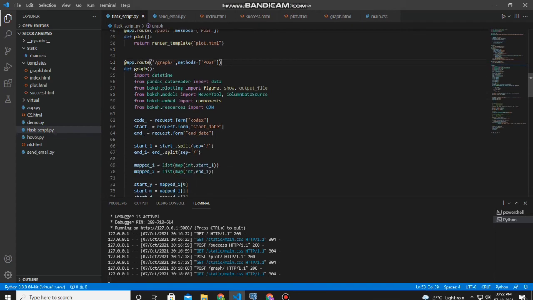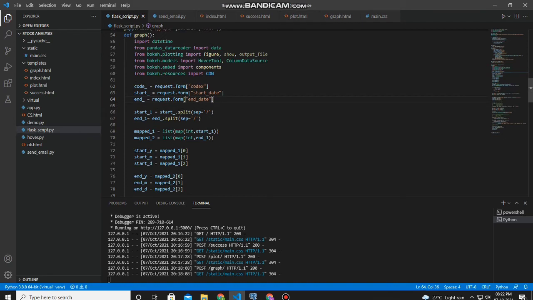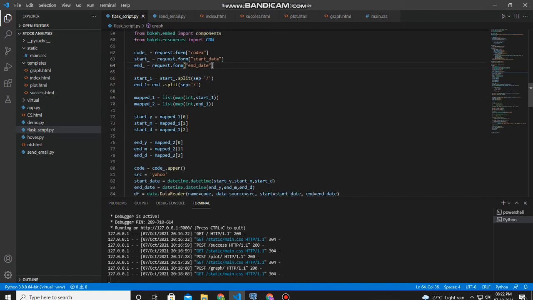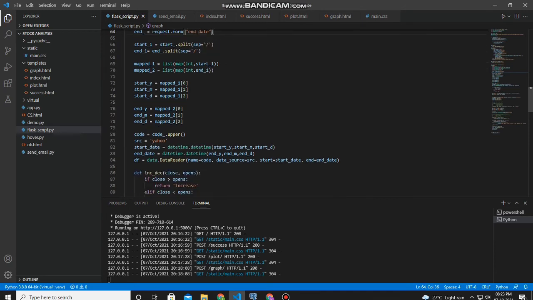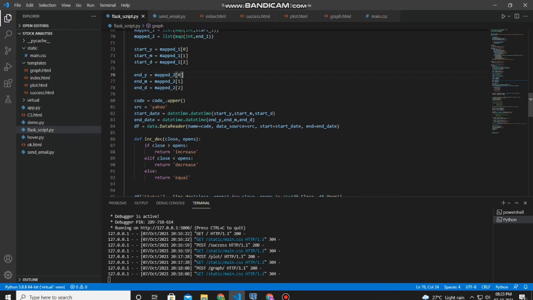So first we are importing the pandas data reader module, which will read the data from the Yahoo Finance website. This bokeh module is imported just so that we can create the graphical representation of the candles. So this is just the data pre-processing phase. I won't go into much detail because of the time limit, of course. So the data is pre-processed in this code over here, and the data frame of the stock data is created with this code.